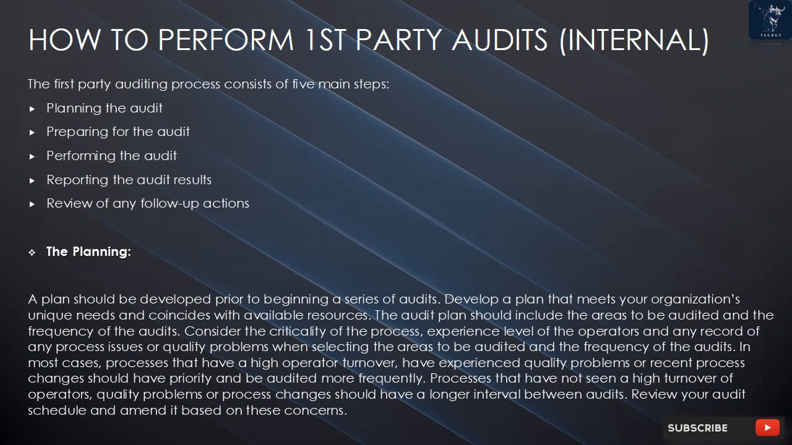How to perform first-party audits? Internal. The first-party auditing process consists of 5 main steps. Planning the audit, preparing for the audit, performing the audit, reporting the audit results, review of any follow-up actions. The planning. A plan should be developed prior to beginning a series of audits. Develop a plan that meets your organization's unique needs and coincides with available resources.